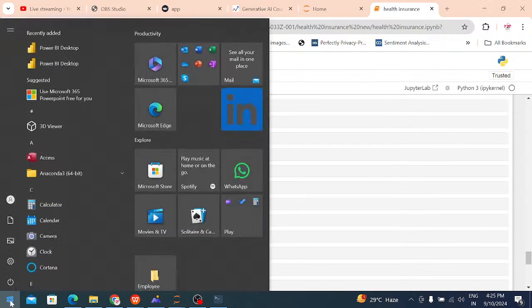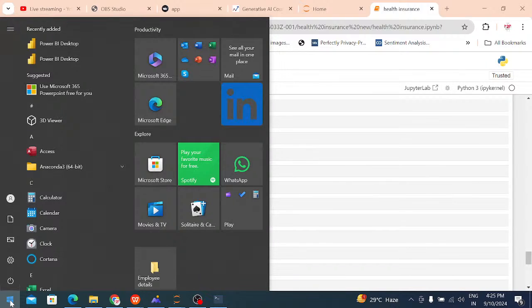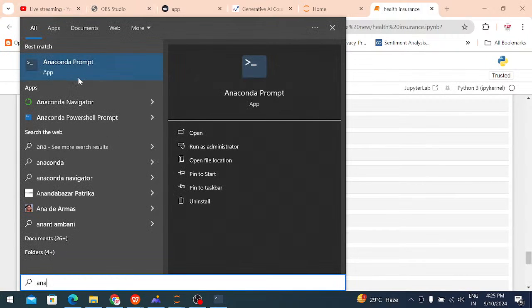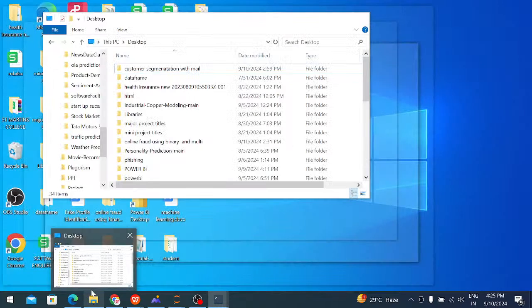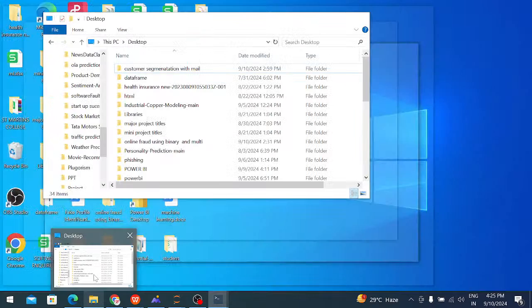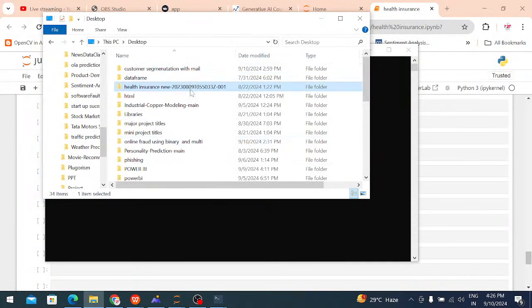Now I will apply one more, the front end code. I will show the front end code. That's why I am using the Anaconda prompt. First open the Anaconda prompt. This is the environment. We are using cd space. Cd means change directory, from one location to another. I am already in the C drive, users, admin location. I am changing it to my location, health insurance.